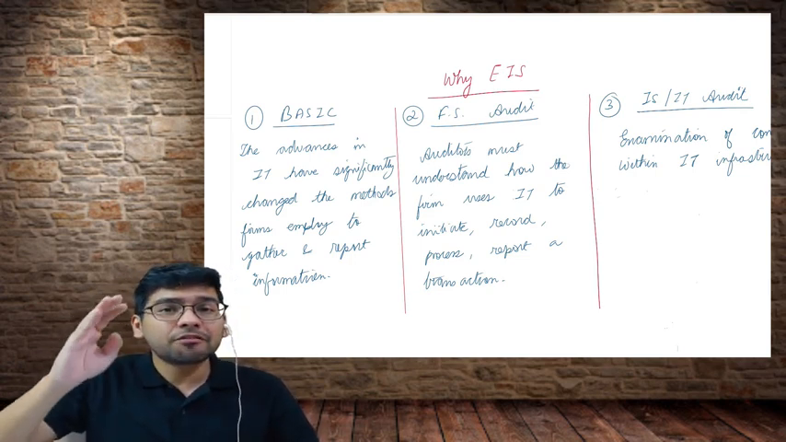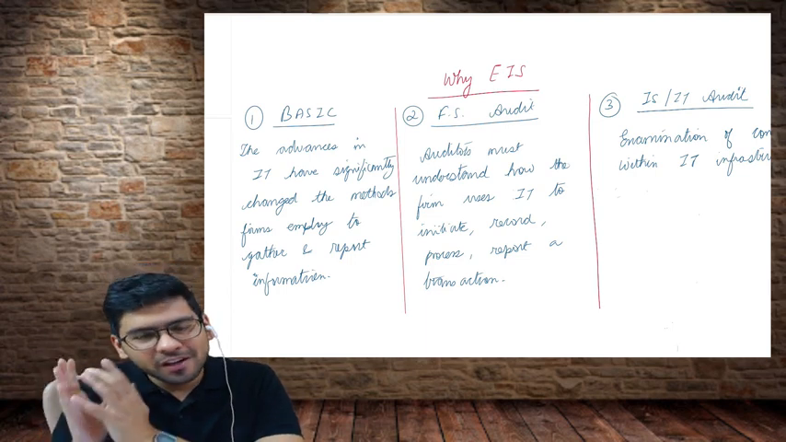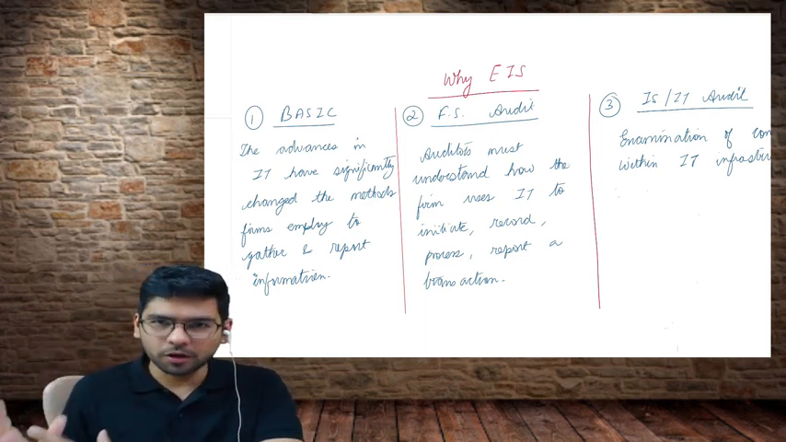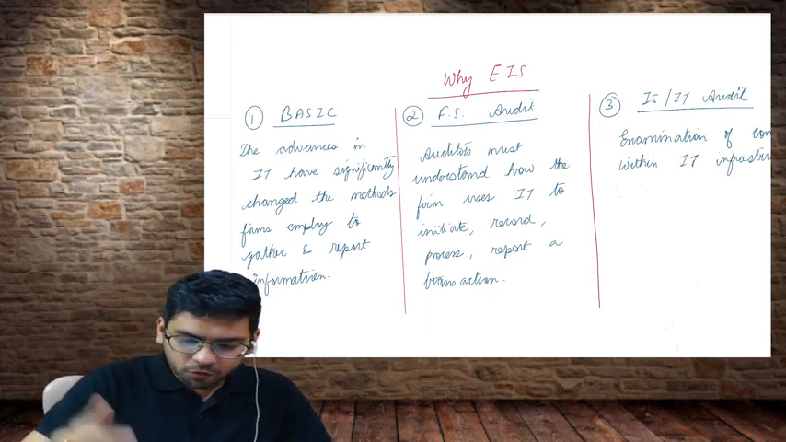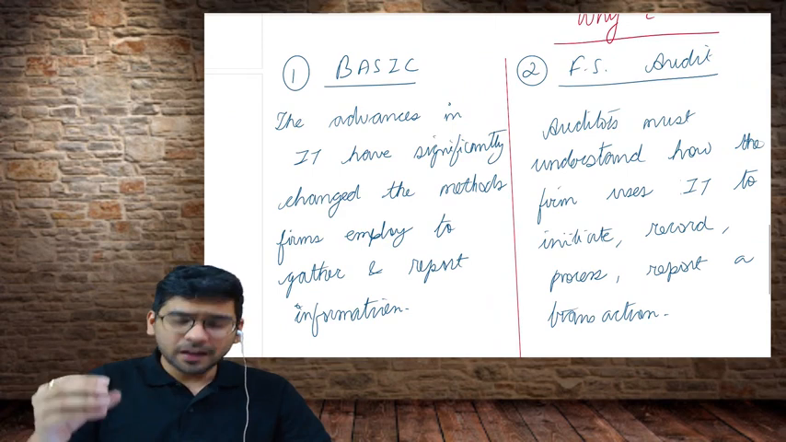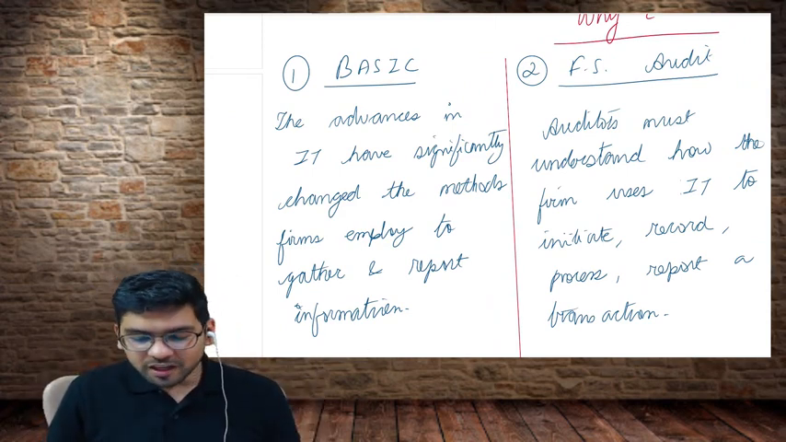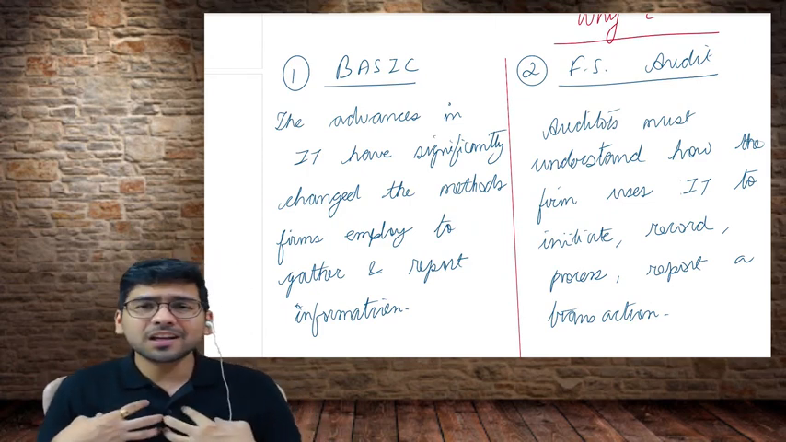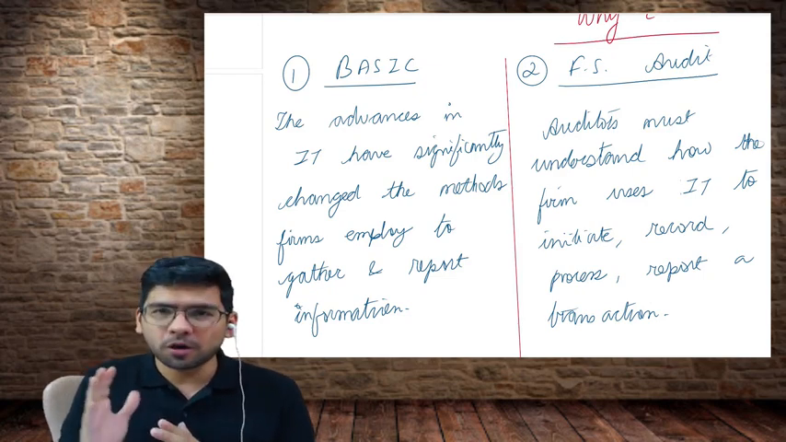Basic, then we have financial statements audit. FS audit is financial statements audit. And then a third category, something very new to you, information systems or IT audit. So I'm going to go part by part. The first point is very well explained by Sanjit. Also under basic, I have written that the advances in IT have significantly changed the methods firms employ to gather and report information. So let's say we are going to be chartered accountants. Our main bread and butter is going to be audit.